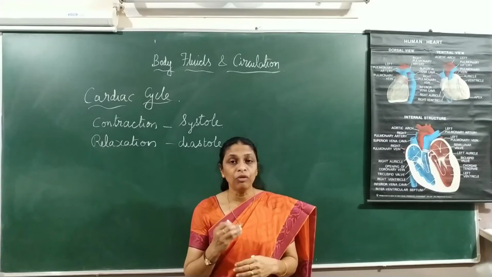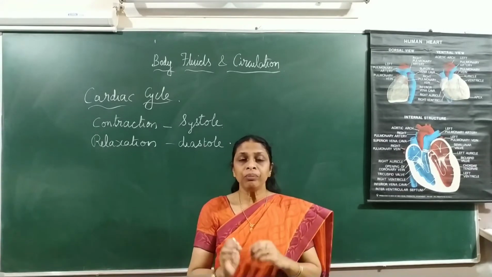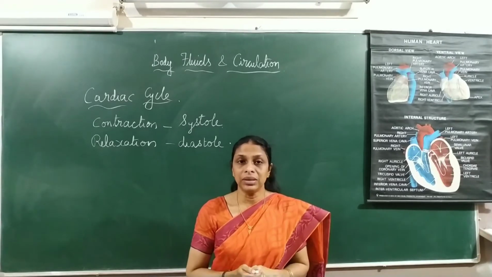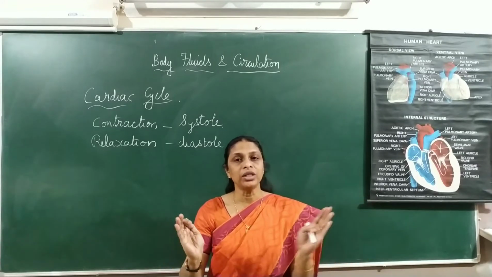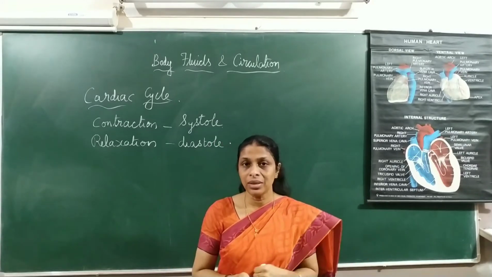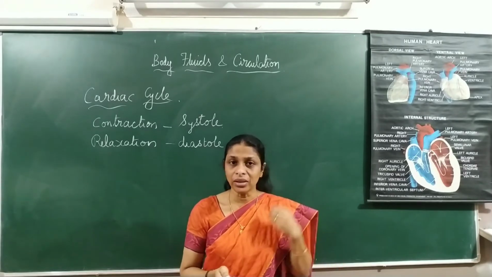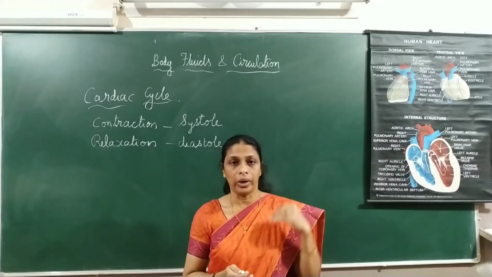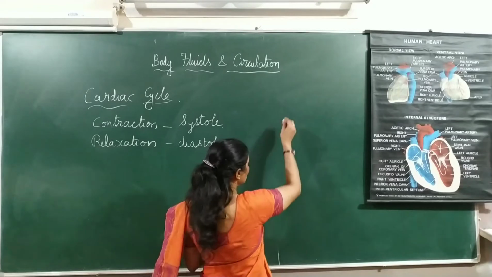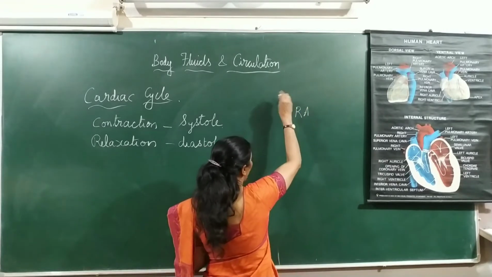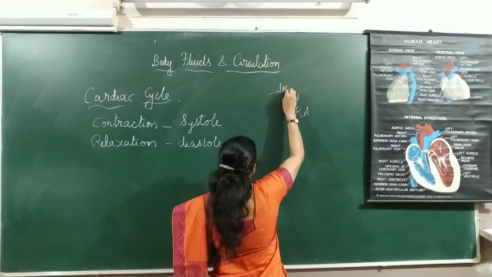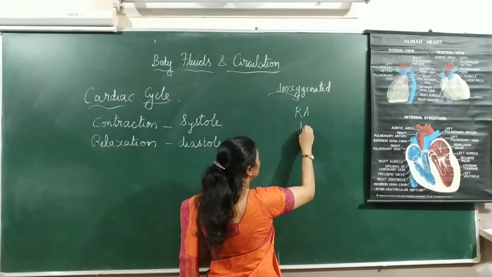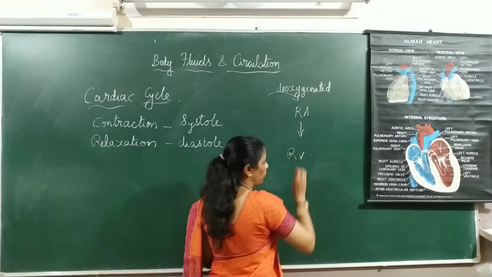Before going into this detail, let us first recollect the pathway of blood. Yesterday we have discussed that. The right auricle receives deoxygenated blood from various parts of the body through two major veins called the vena cava, the superior vena cava and inferior vena cava. So the deoxygenated blood reaches the right auricle, and from there the blood will be flowing into the right ventricle. Right?